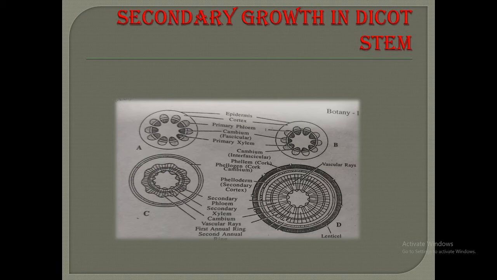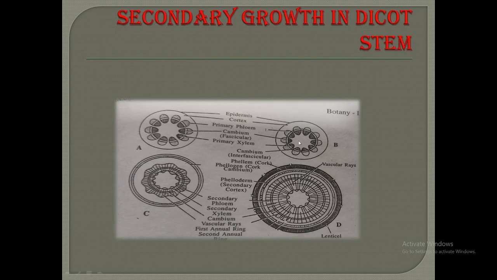In a typical dicotyledonous stem, the secondary growth starts in the intrastellar and extrastellar region. Intra means inside the vascular bundle and extra means outside the vascular bundle. The vascular bundles of the dicotyledonous stem are collateral and open type.